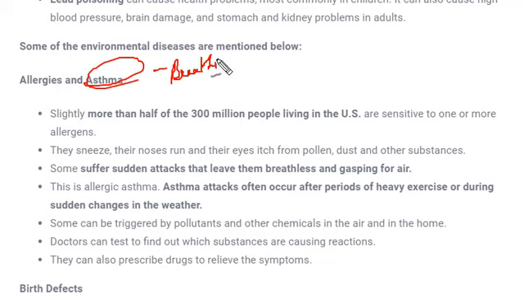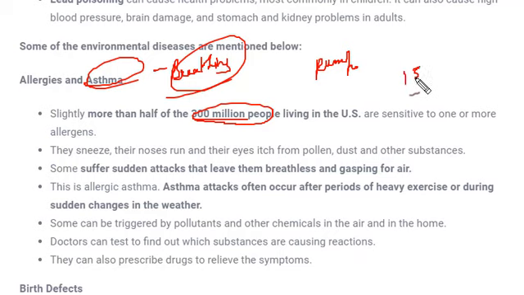You might have seen some people with short breathing. That means they might be using a pump for restoring their normal breathing. There is a statistic, there is data that more than half of the 300 million people in the US, that means half the population, 150 million people of the US, are suffering from one or the other kind of allergens. What are allergens? Allergens means someone would not be able to cope with some pollens, you can say dust particles, light, or there are many substances to which you are allergic.